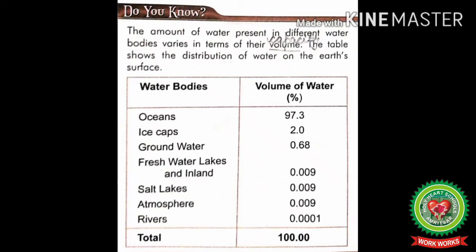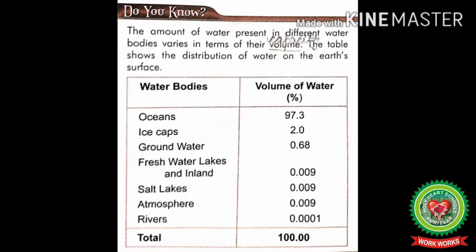Number 1 oceans 97.3%, number 2 ice caps 2.0%. Students, here ice caps means we are talking about glaciers. Number 3 groundwater 0.68%. Number 4 freshwater lakes and inland 0.009%.